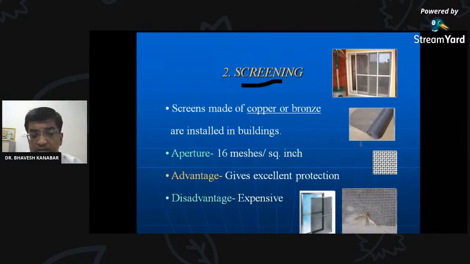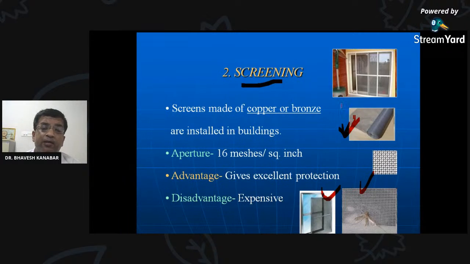Screening, like this screening, it is not screening of the corona, it is screening of the doors and windows. We apply screens over the doors and windows, like aluminum net or net made of iron. They are installed into the building, and the aperture of the screening is 16 meshes per square inch, and gives protection against the mosquito, but it can be expensive also.